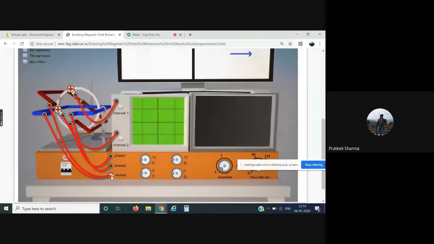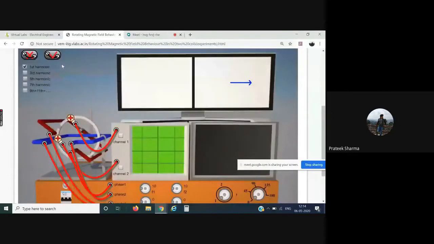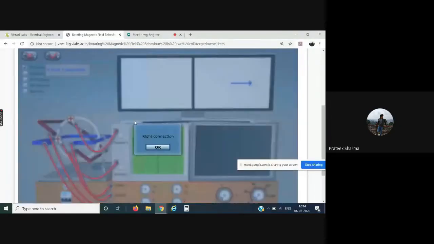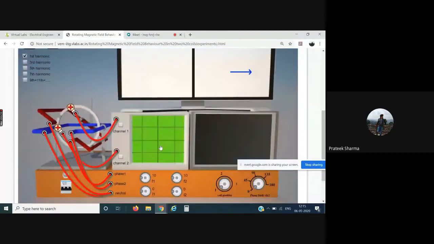Scroll it up, check connection. It says yes, your connection is right. So it is developed in self-learning mode. At each and every step, we are trying to cater to the user so that they can understand. Now after that, I'll simply select the channels. As told you in the video, simply switch on the MCB.